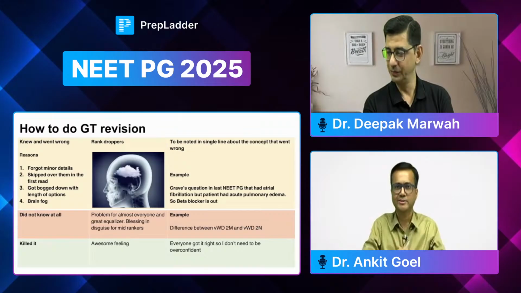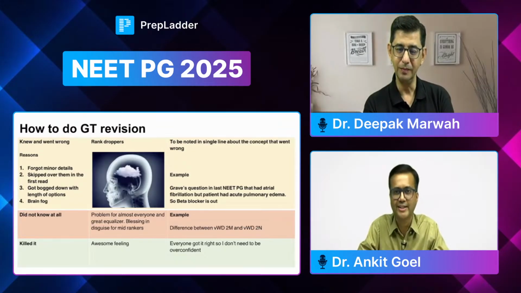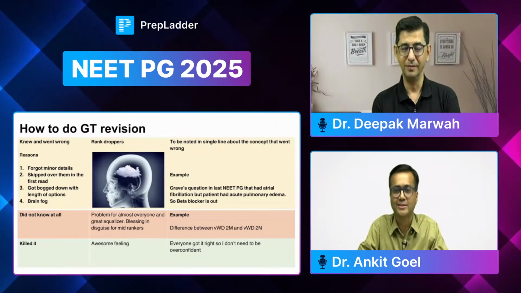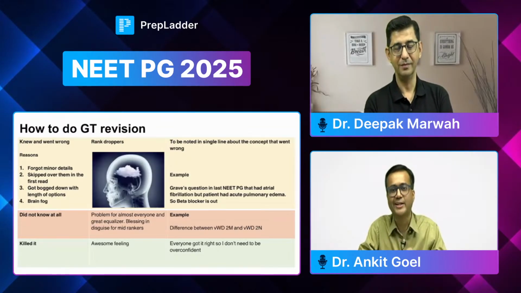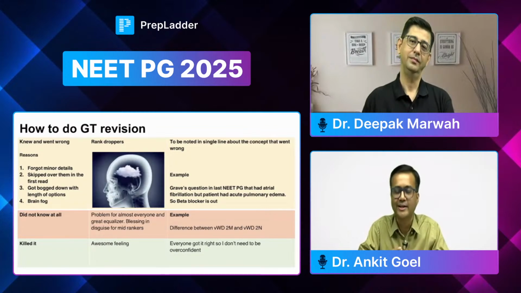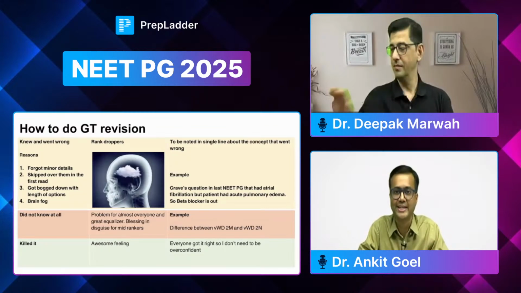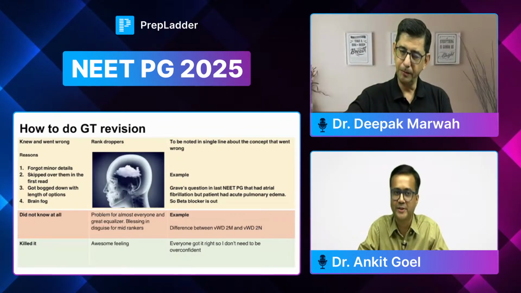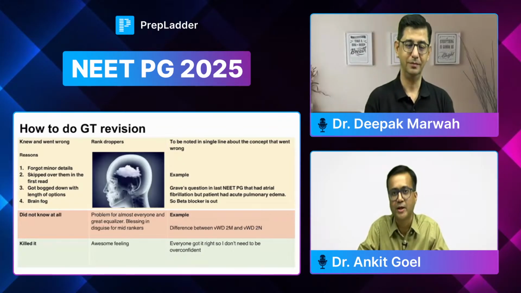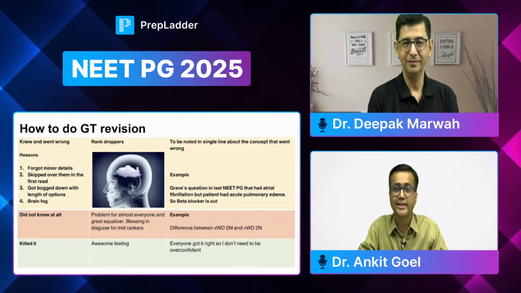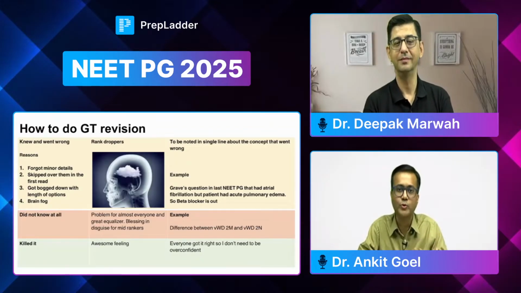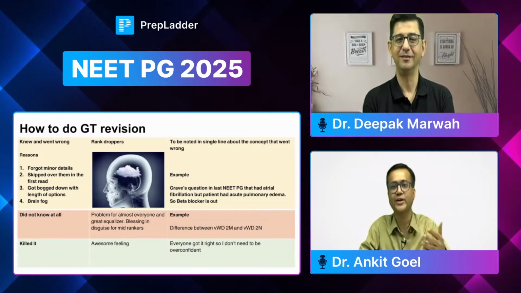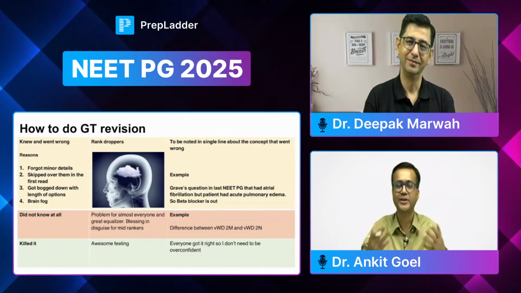Right, sir. I think indeed sometimes it happens. Sometimes, yes, we get confused, and it appears that we have read about it and हमें लगता है कि हमें आंसर आता है, हमने कहीं पढ़ा है, but we are not able to get to that right answer. So these things do occur, especially when we are in a state of exam. Exam has inherent anxiety, and that sometimes leads to those confusions. So again, for that, I would say reading and revising things again and again is one of the most important and crucial steps. Many times, sir, we see that students tend to read a lot and then they're not able to assemble it and they're not able to revise it.